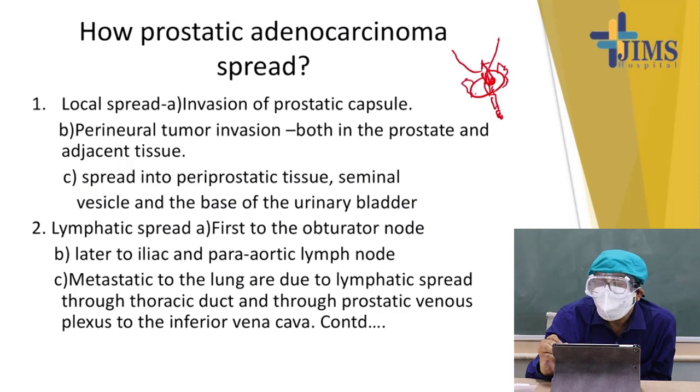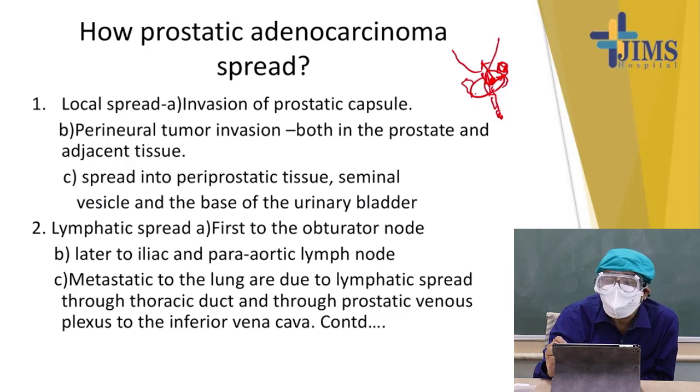The tumor will go to the prostatic capsule. If it crosses the capsule, then the seminal vesicles will be affected. And if it goes downwards, the urethra and other structures can be affected.